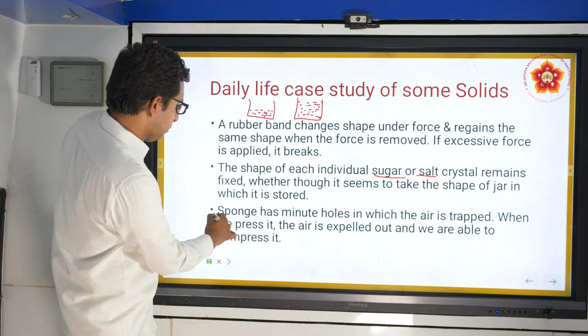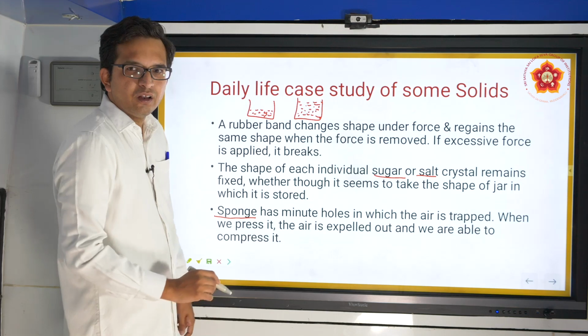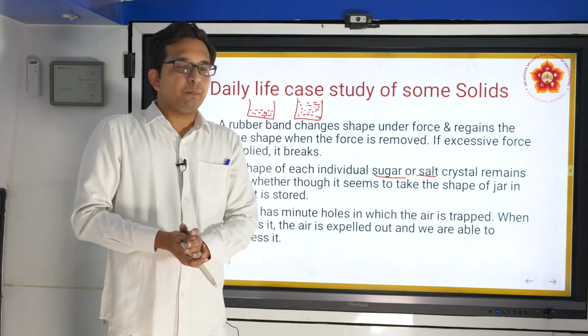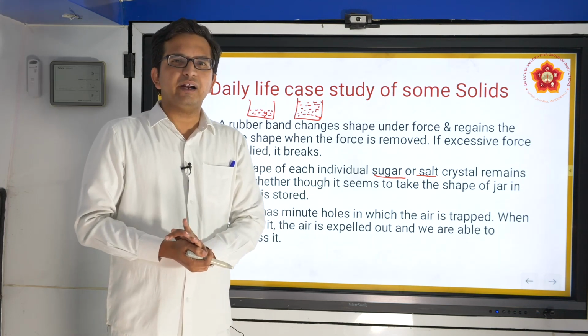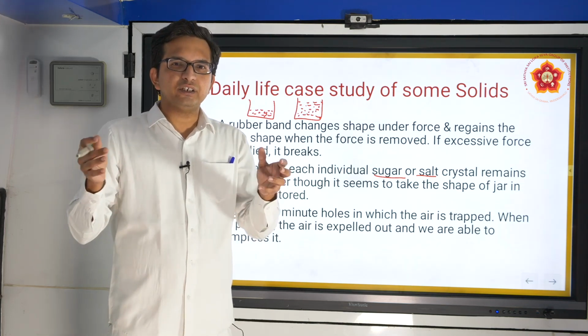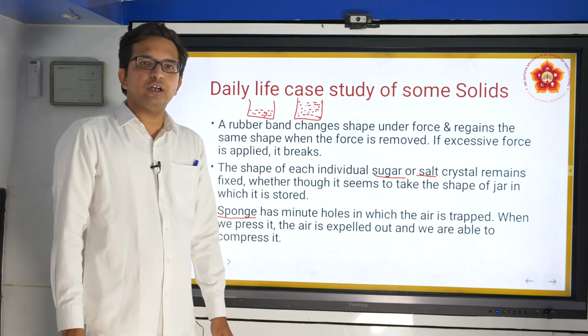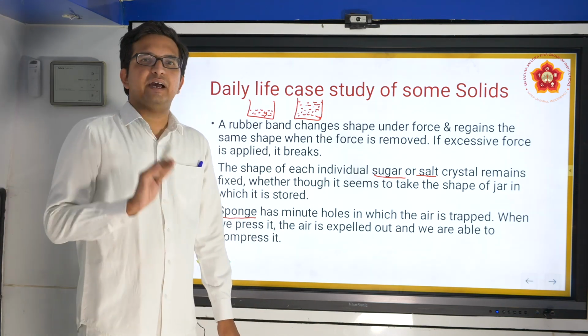Moving further now, sponge. You press it, it does go inside. But for solids, we tend to say that the molecular arrangement is tightly packed. So will you classify a sponge as a solid? It is classified as a solid.